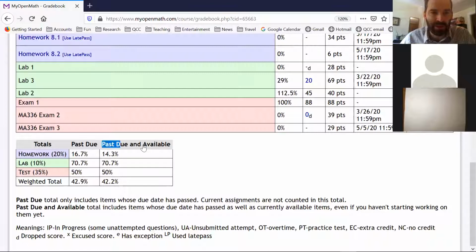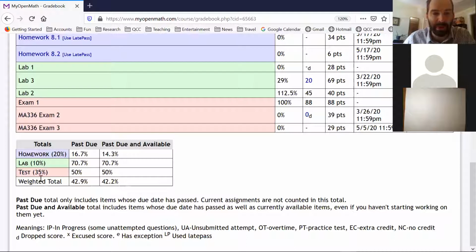Don't look at this column, past due and available. It doesn't make sense to count assignments that are available but not yet due in your grade. Only the assignments that have been due should be counted, because you probably haven't started, you may not have started the other ones. So only look at this first column here, and you'll see your homework grade, your lab grade, and your test average. That includes everything but the final, right?